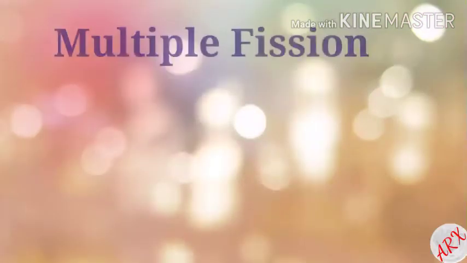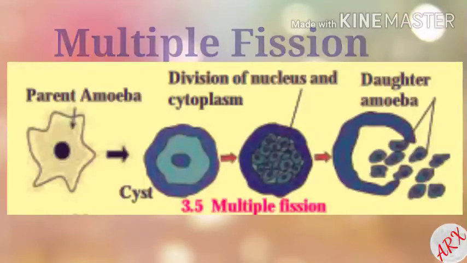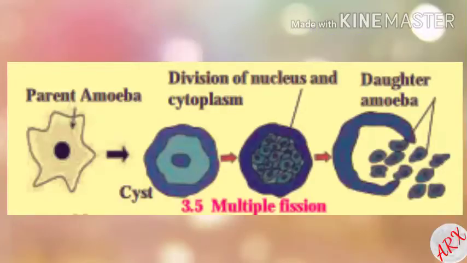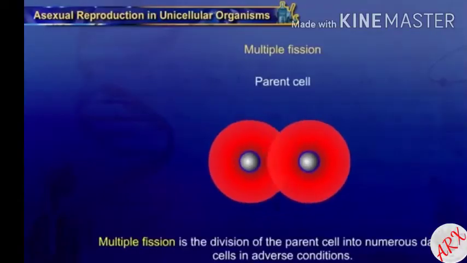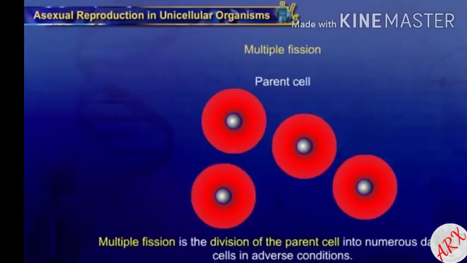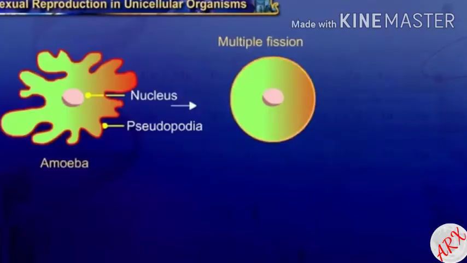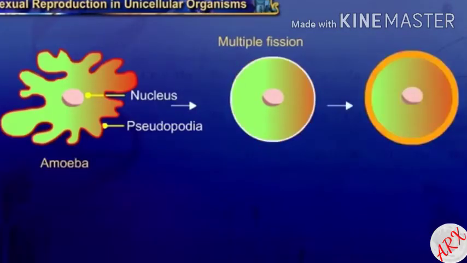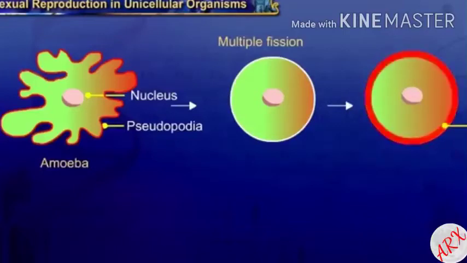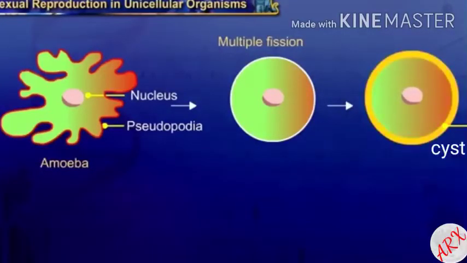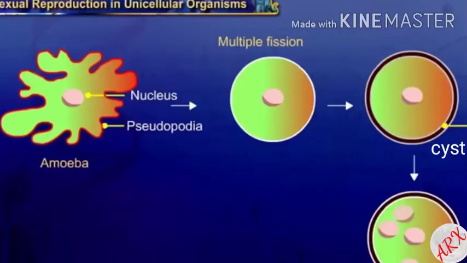Now we will move on to the second method of asexual reproduction in unicellular organisms, that is multiple fission. Asexual reproduction by multiple fission is performed by amoeba or other similar protists. Under unfavorable conditions, amoeba stops the formation of pseudopodia and becomes rounded and forms a protective covering around the plasma membrane called a cyst.